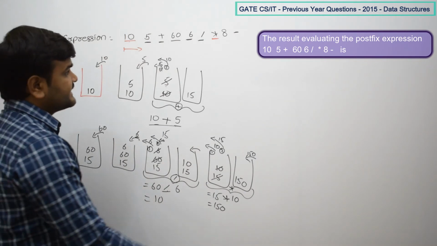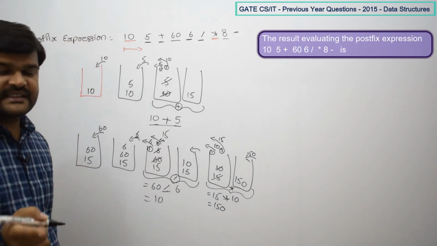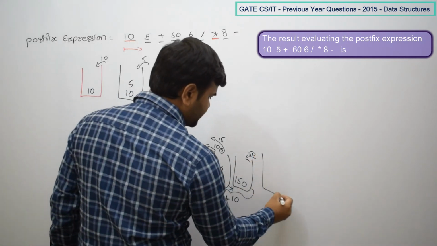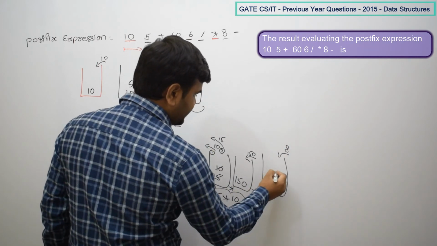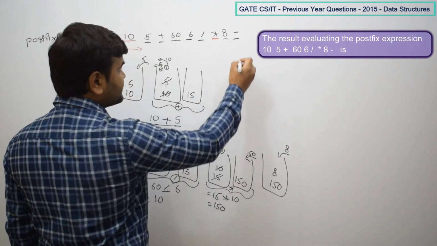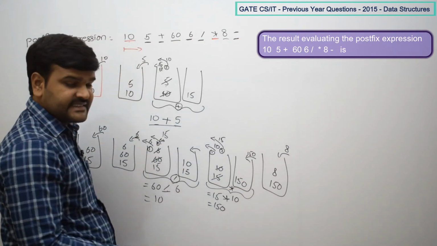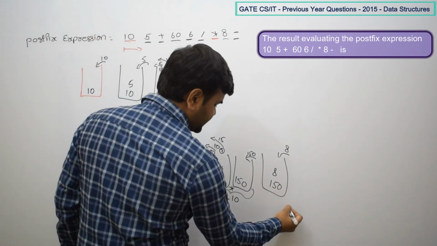Okay. Then next, what is the next element? 8. Is 8 an operator or operand? It is an operand. So you have to push it into the stack. So 150 is already there. Now 8. Then the next one, the last element, is minus. So minus is actually an operator. So you have to pop from the stack.